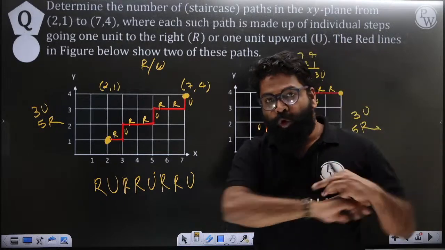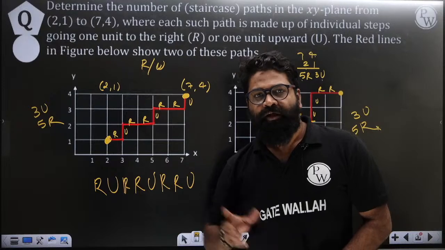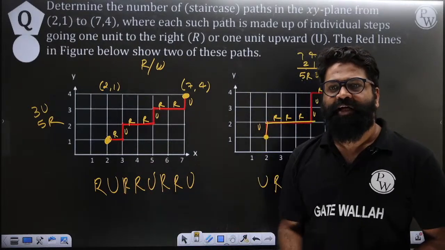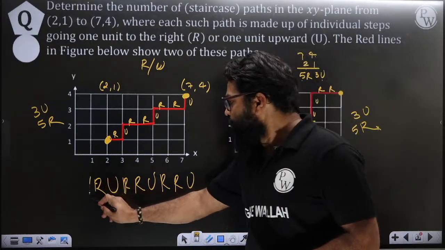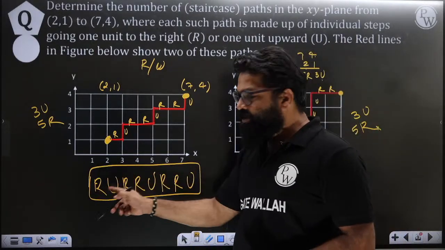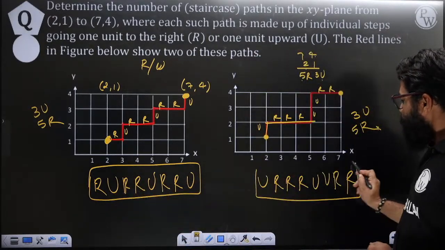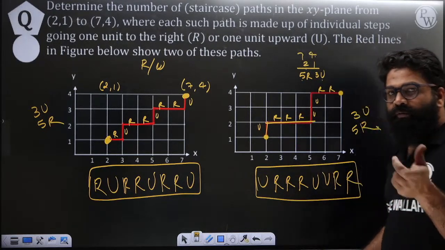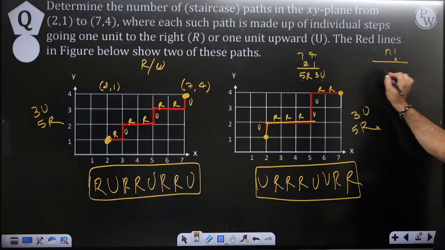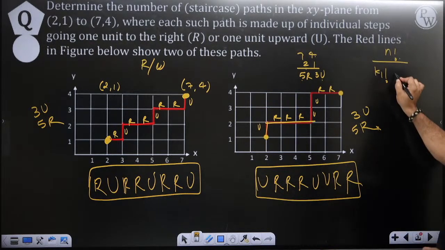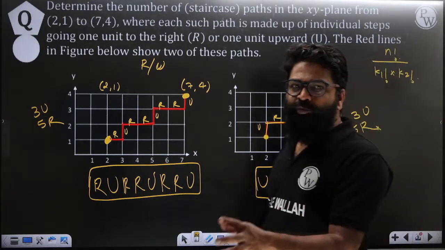Now, this whole question changes to permutations with identical objects. We have a name for it, permutations with identical objects. Now, let's discuss that. If I ask you how many ways you can arrange these letters? Permutations with identical objects says that it is n factorial divided by k1 factorial for one kind, and then k2 factorial for another kind. This is the same example that you people can understand.